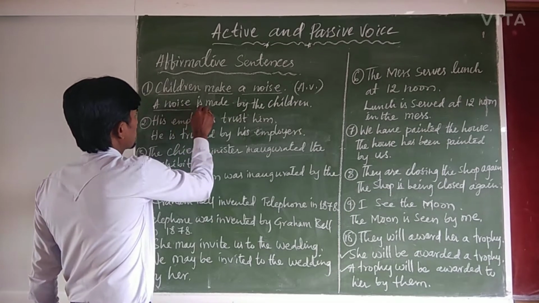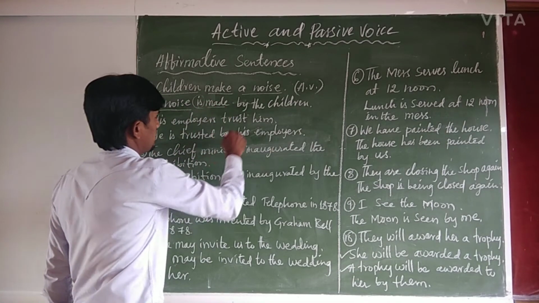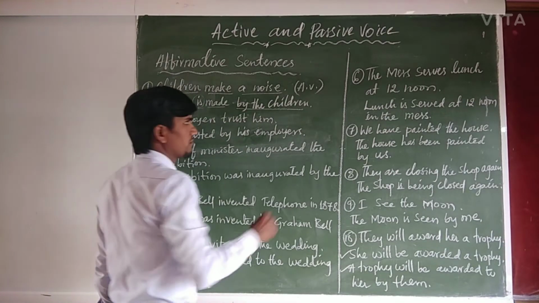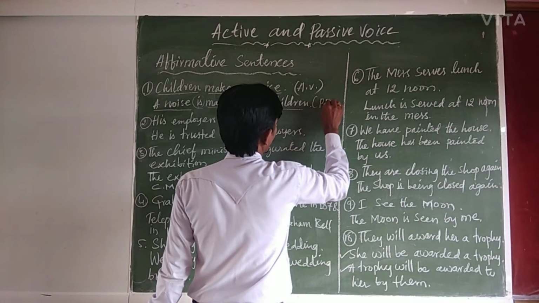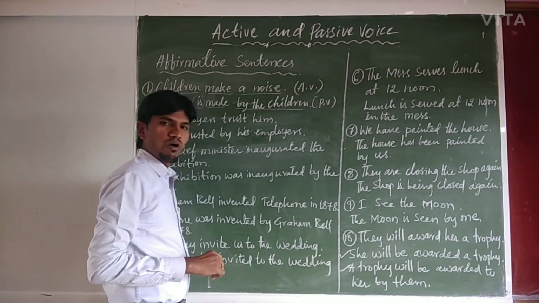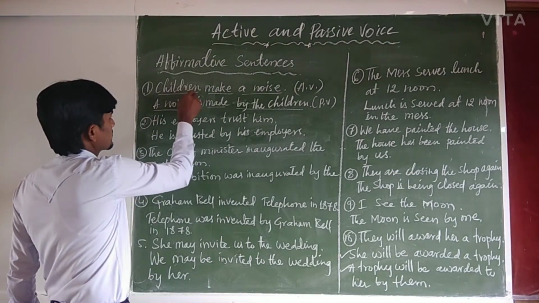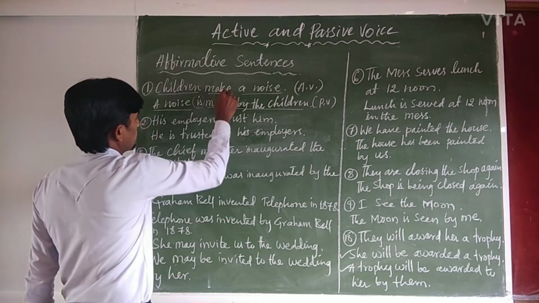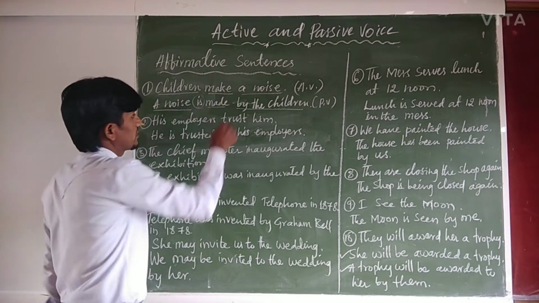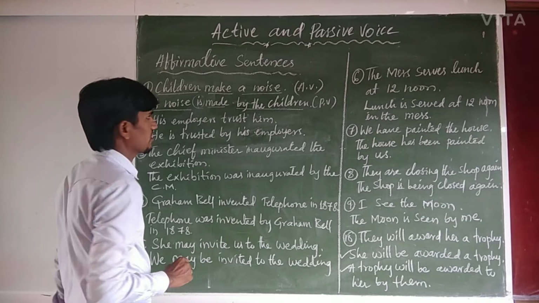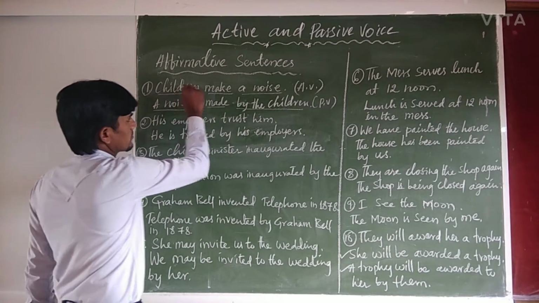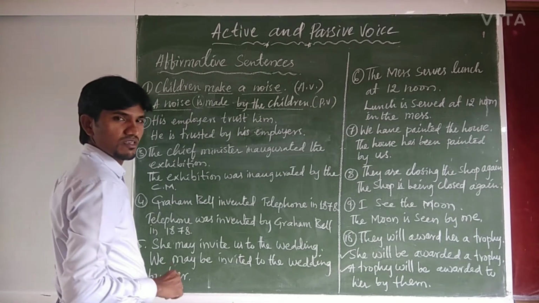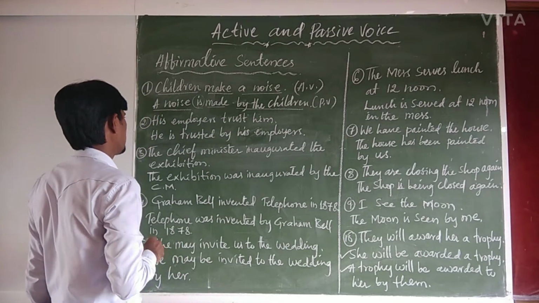A noise is made by the children. It is in a passive voice. It is in which tense? Simple present tense. Right? The verb form is changed, but the tense remains the same. And subject becomes object, object becomes subject. So keep in your mind all these rules.